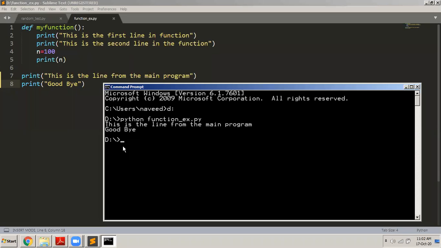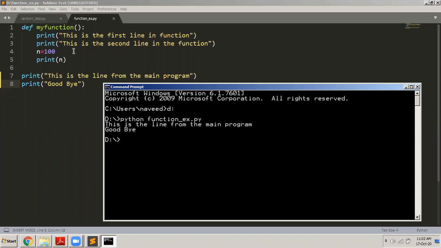It executes the statements of the main program, because I told you that whatever starts from the first line belongs to the main program, and that gets executed first. Now you might be having a doubt as to why the function did not get executed. Why did these lines not come?